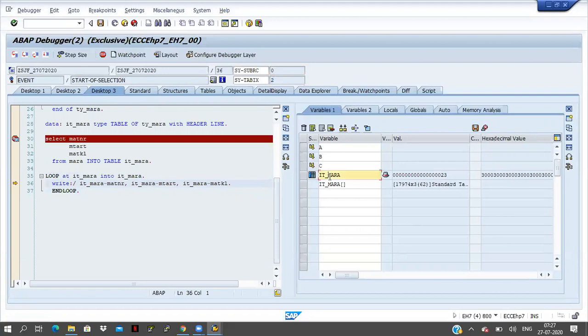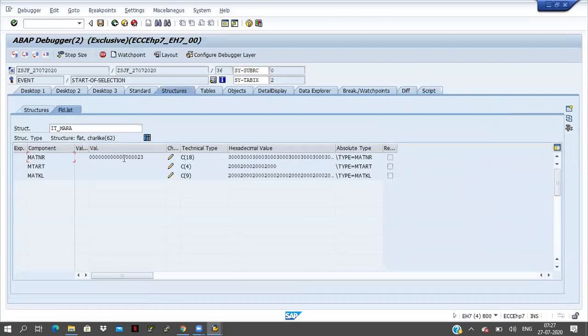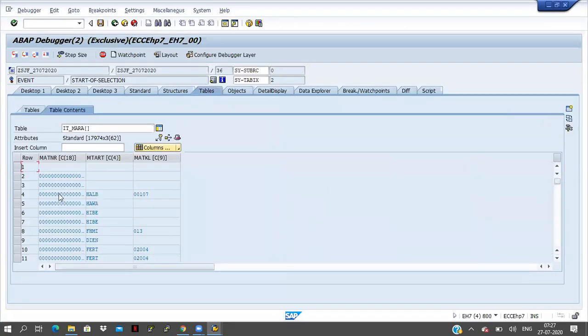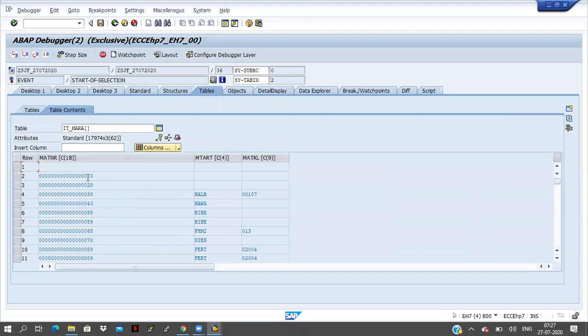If you click on this ITMARA, now the data is coming: material number is 23. If you go to ITMARA, what is the second record? The second record will be 23 only, but MTART and MATKL, the data is not here. That is why the work area also has no data.